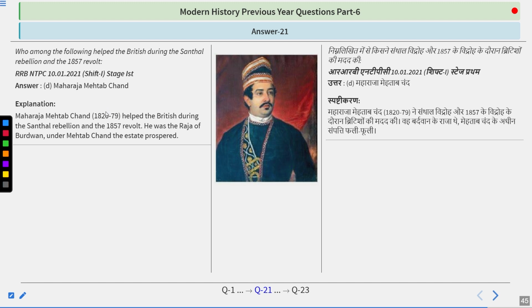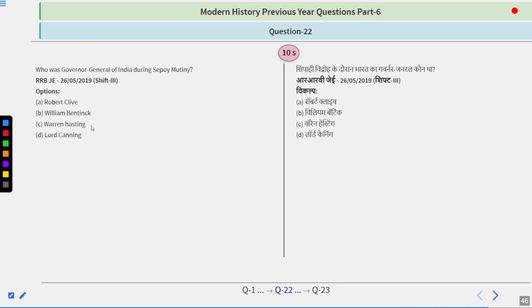So Maharaja Mehtab Chand, from 1820 to 1879, helped the British during the Santhal Rebellion and 1857 revolt. He was the Raja of Burdwan. Under Mehtab Chand, the state prospered. So remember the answer, Maharaja Mehtab Chand.